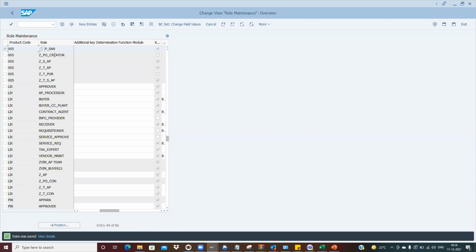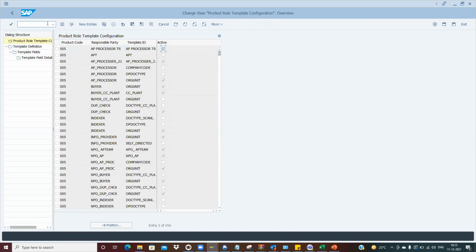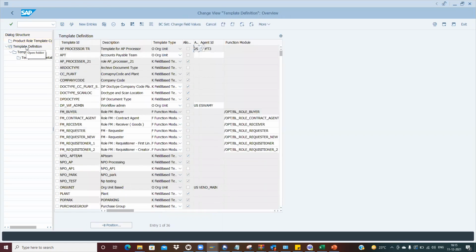So we have created the role, right? Now what we will do is create the role template. This is 9CX2, Role. In 9CX2, we create the role template. Here, go to the template definition. Here we will create the template.